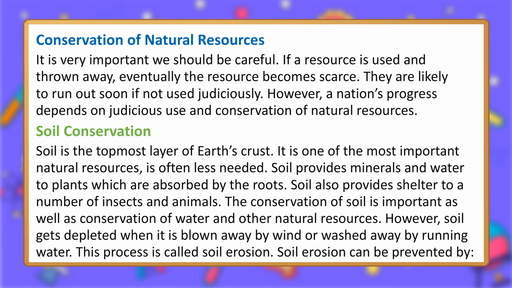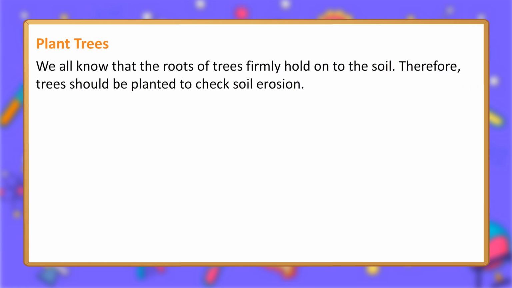However, soil gets depleted when it is blown away by wind or washed away by running water. This process is called soil erosion. Soil erosion can be prevented by planting trees. We all know that the roots of trees firmly hold on to the soil. Therefore, trees should be planted to check soil erosion.